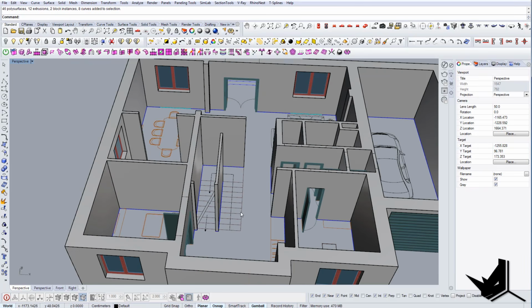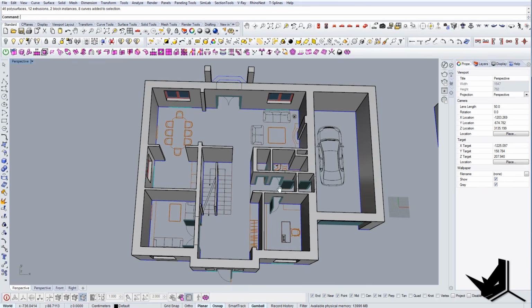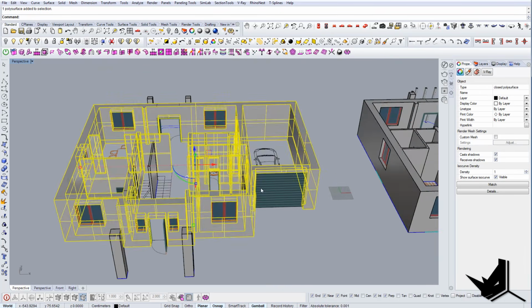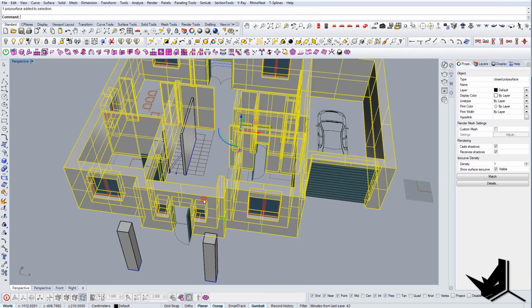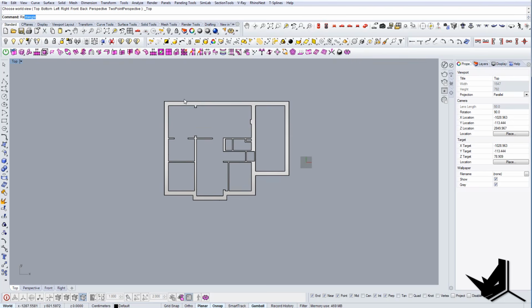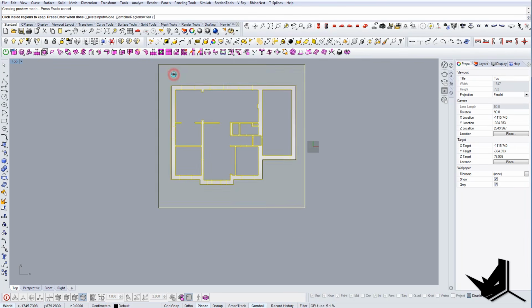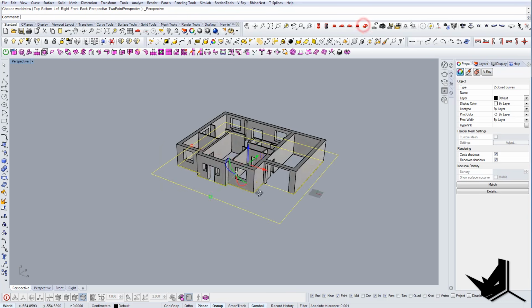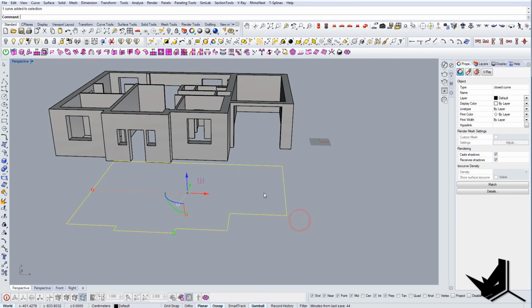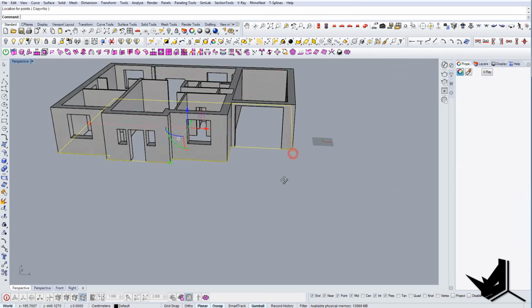We're not going to create stairs, but I just want to show you how you can actually create the floors. So for example, let's say that you isolate all of this and you go to the top view. The best way to create a floor is just use curve boolean like this, and you select outside, and then you have this inner edge that you can use for the flooring, and you know that this will be the exact floor that your house has, like this.